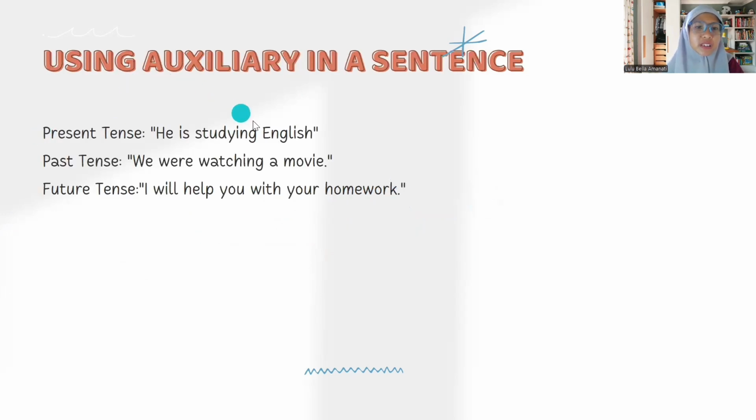Using auxiliary in a sentence. This is an example of auxiliaries that we can use. Present tense: he is studying English. Past tense: we were watching a movie. Future tense: I will help you with your homework.